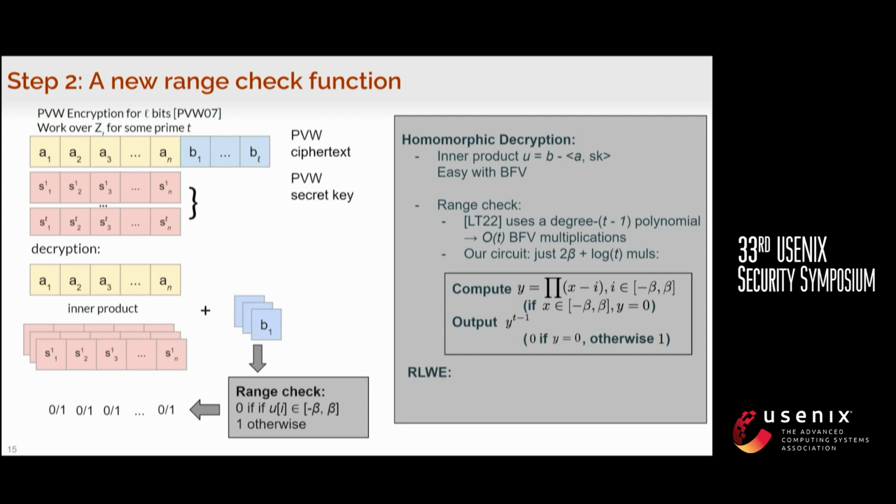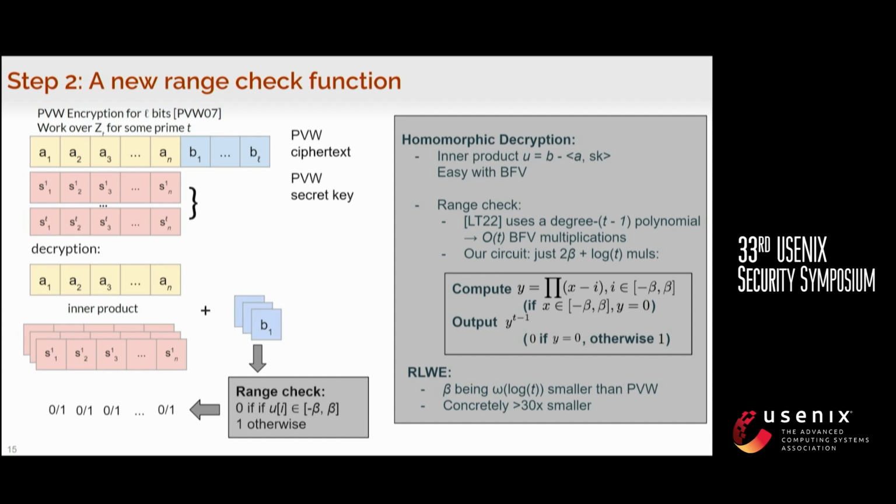So the point of using ReLWE is that, using ReLWE, we can reduce the error range parameter beta to be omega log t smaller than using PVW. Concretely, it will be more than 60x smaller. So in this case, our range check will be very, very efficient compared to priors. So this finished the first problem.